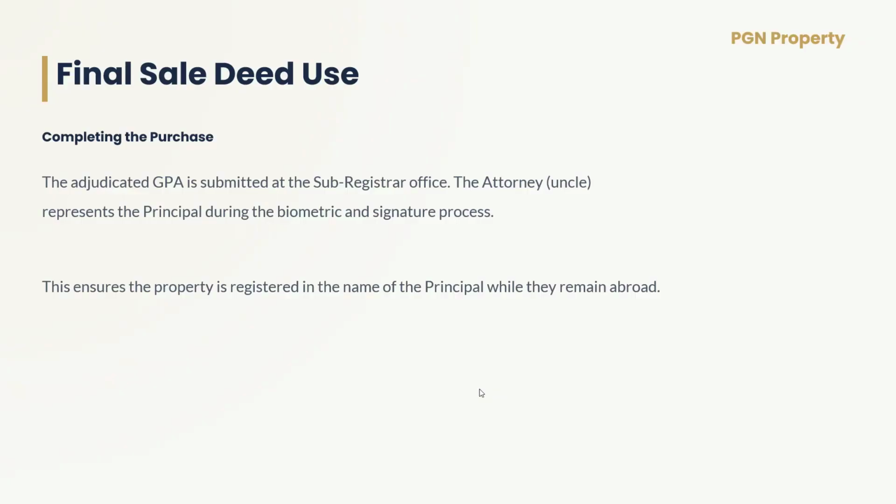Now let's look at the use of this power of attorney. We have used this power of attorney for a sale deed registration in Bangalore. The principal who lives in America has given the power of attorney to his uncle in Kerala. His uncle traveled to Bangalore, gave the biometric thumb impression, signed the sale deed, and completed the sale deed registration at the sub-registrar. Let me share the copy of the sale deed.